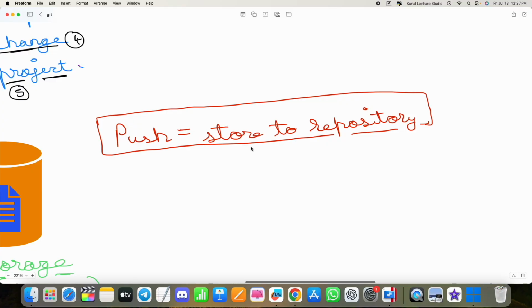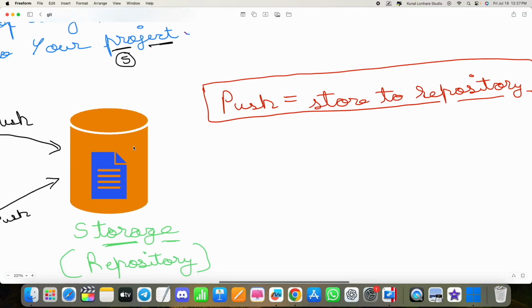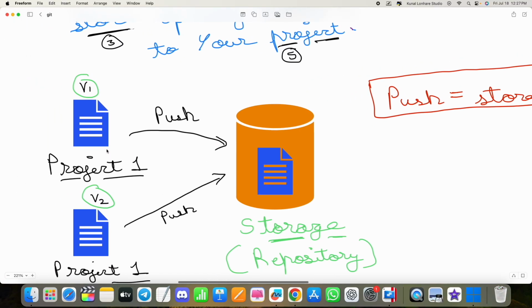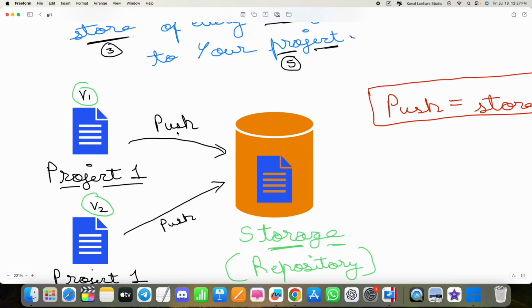Push means store to repository. In general we say, hey, push this project to the repository, which basically means you want to store this project in the repository, and that is where we use the word push. It's just a cool language developers generally use in Git. It simply means that we want to store, or push, our project to the repository.